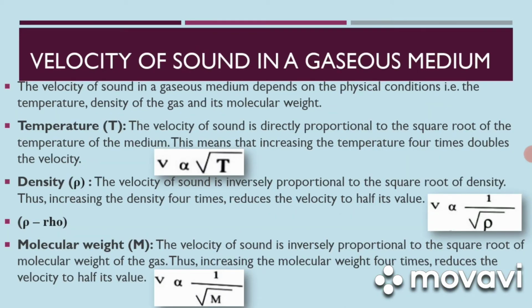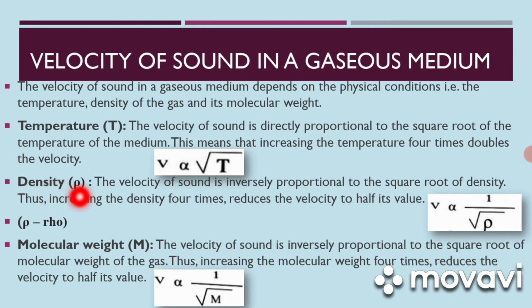Velocity of sound in a gaseous medium. The velocity of sound in a gaseous medium depends on the physical conditions, that is the temperature, density of the gas and its molecular weight. Temperature T. The velocity of sound is directly proportional to the square root of the temperature of the medium. This means that increasing the temperature 4 times doubles the velocity. That is, the velocity will be doubled.